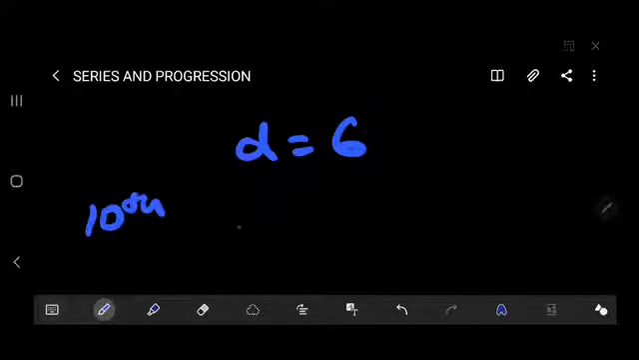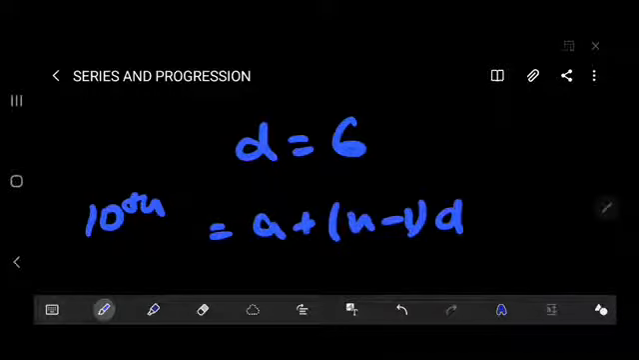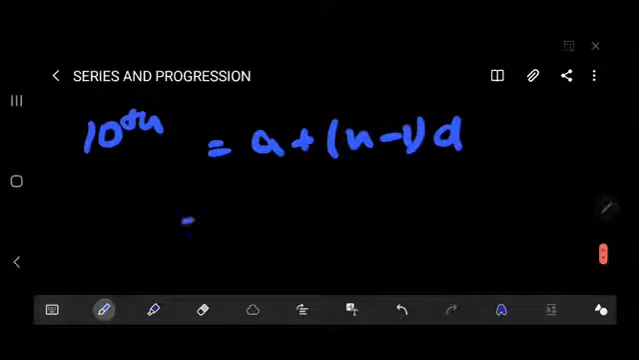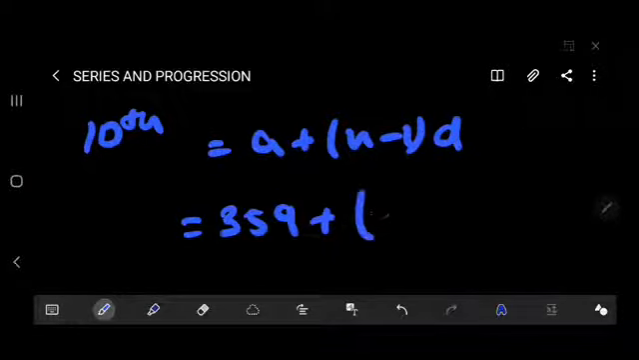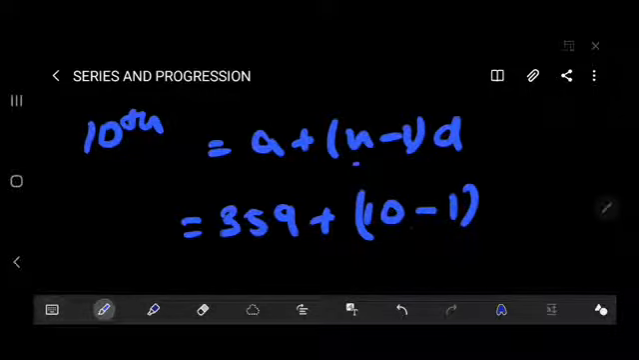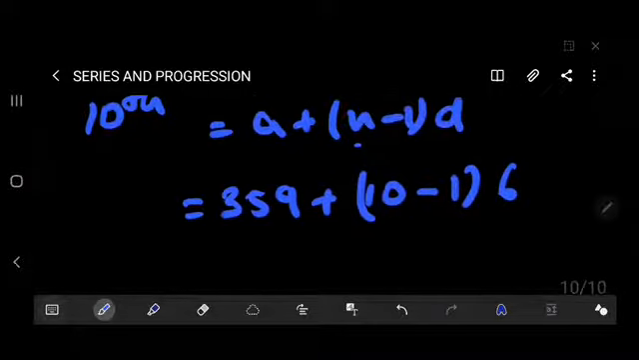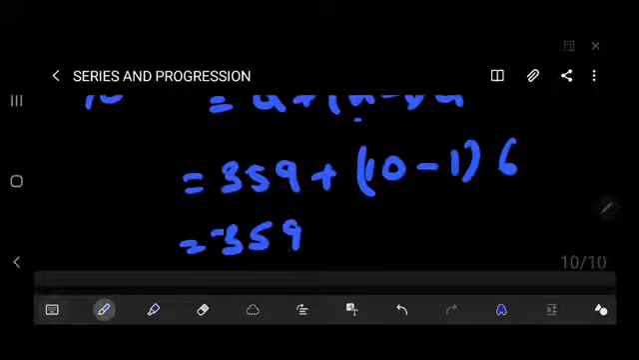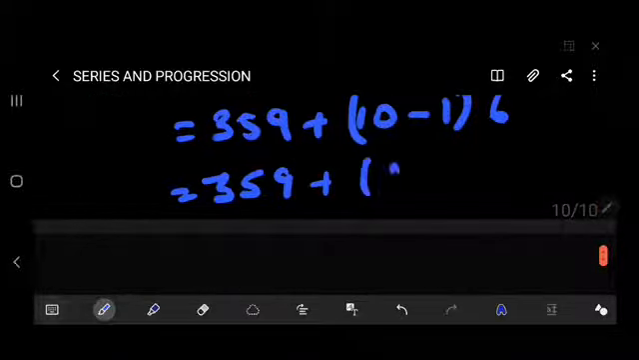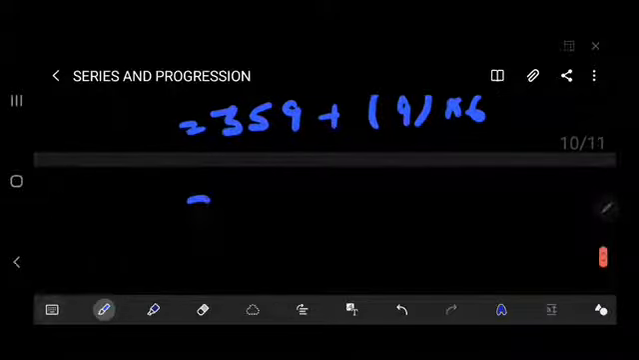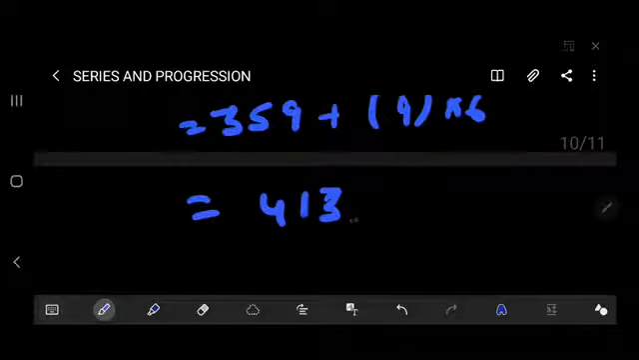While applying the formula, for the 10th term, the formula will be a plus n minus 1 into d. So what is a? A is 359 plus n, and n is the 10th term. Thereafter minus 1 into 6, d is 6. So 359 plus 9 into 6. So here total 413. Answer will be 413. Okay, so these are the questions from series and progression.